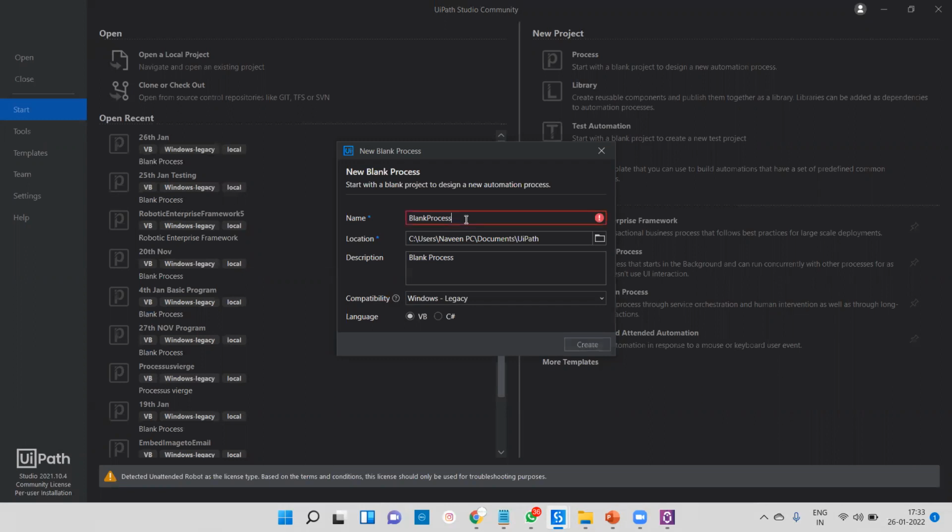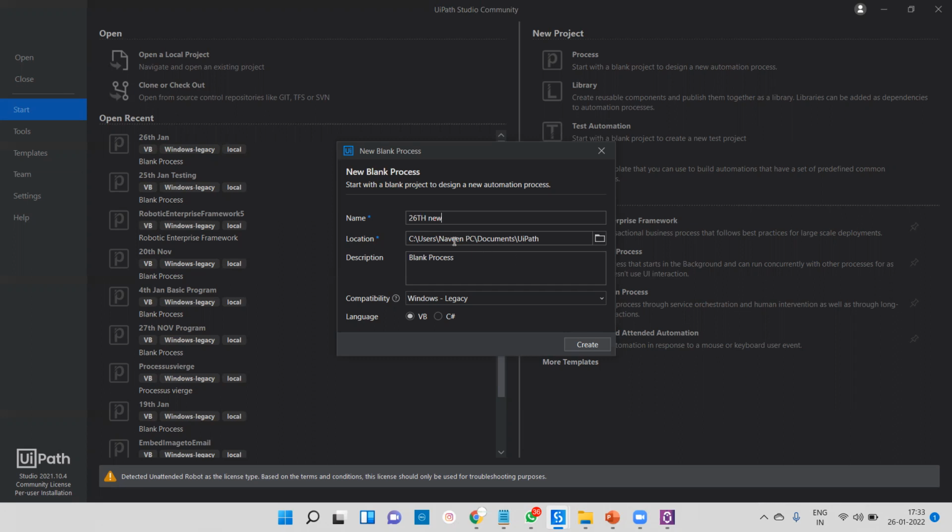Okay, the first thing is the project name, whatever you are going to create. I'm going to pass 26th Jan. Okay, I've already created this 26 Jan, so that's why I'm getting an error.